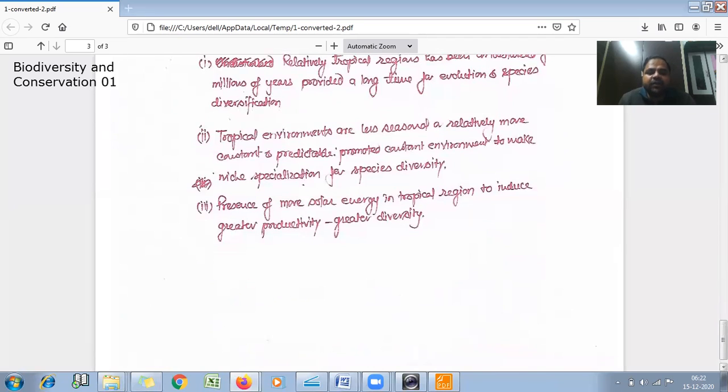And the third is the presence of more solar energy in tropical regions, which induces great productivity and great diversity.